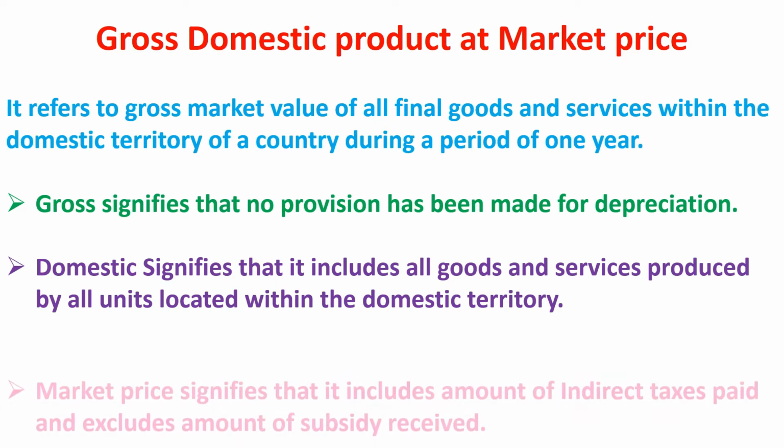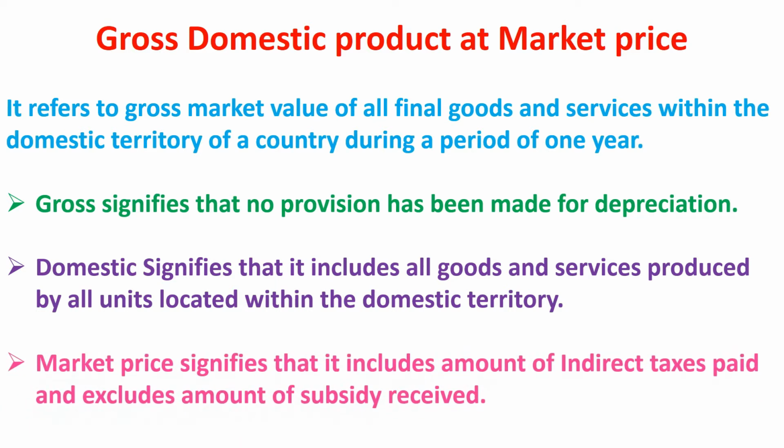Market price signifies that it includes amount of indirect taxes paid and excludes amounts of subsidy received. That means it includes net indirect taxes. You know that net indirect taxes is equal to indirect taxes minus subsidies.